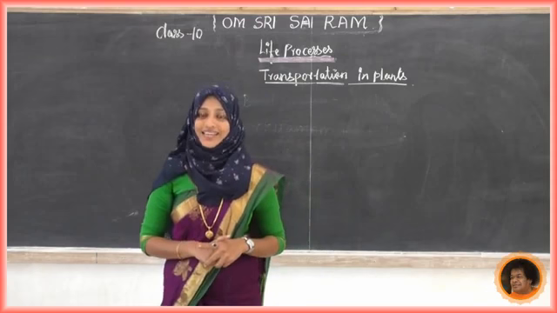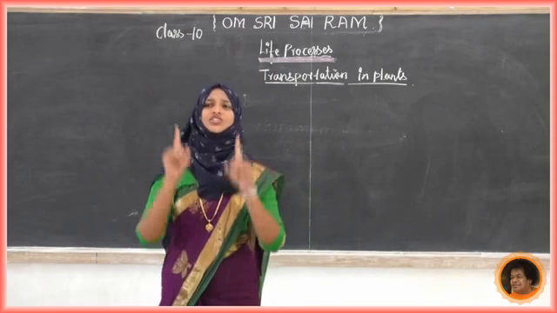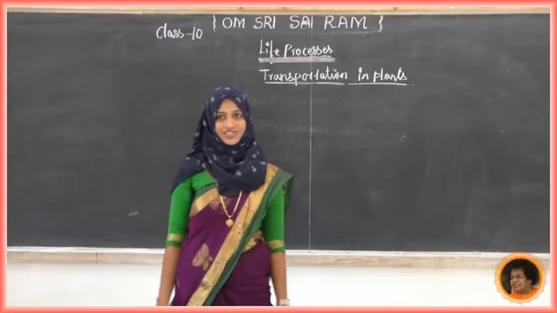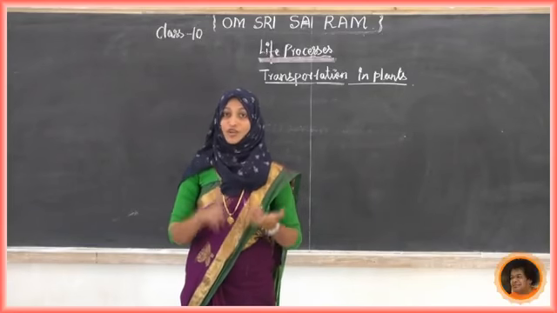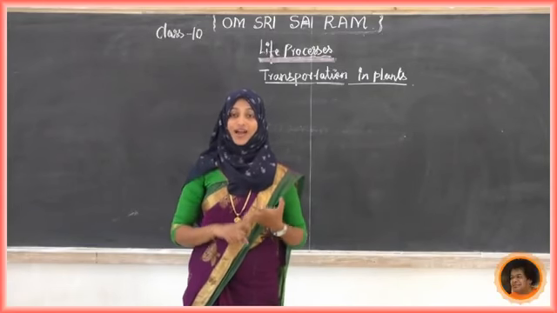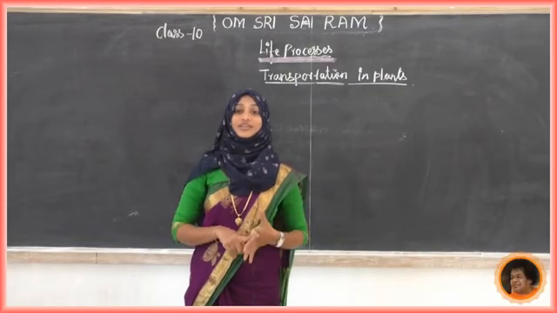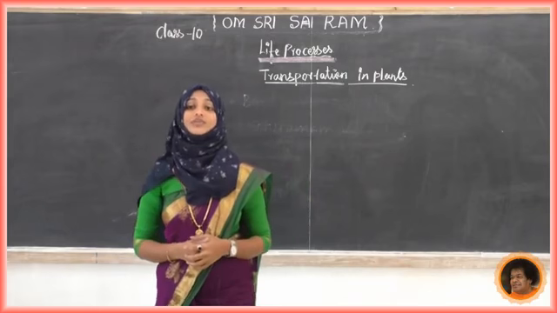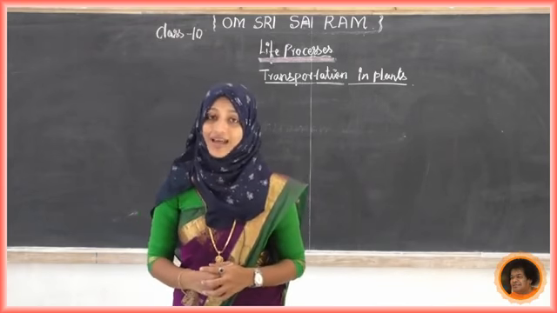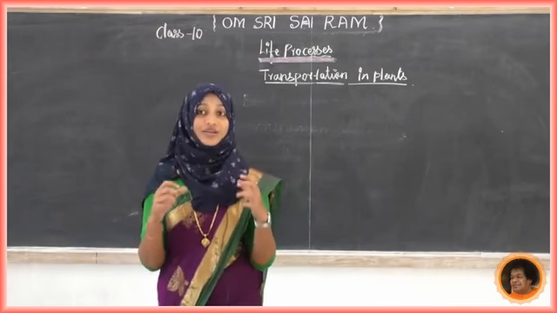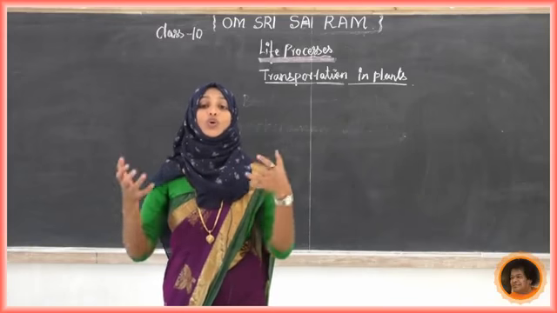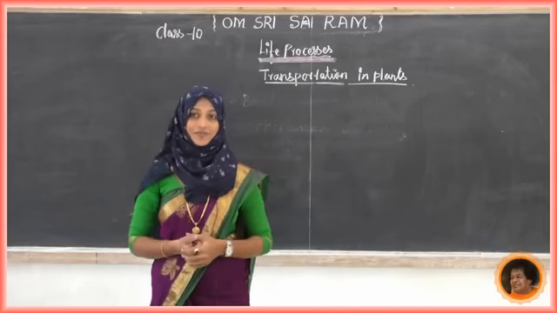So we can say that soil is the richest and nearest source of raw materials like nitrogen, phosphorus, potassium, water, etc. All these are different nutrients required for plants, which they absorb through roots from the soil.